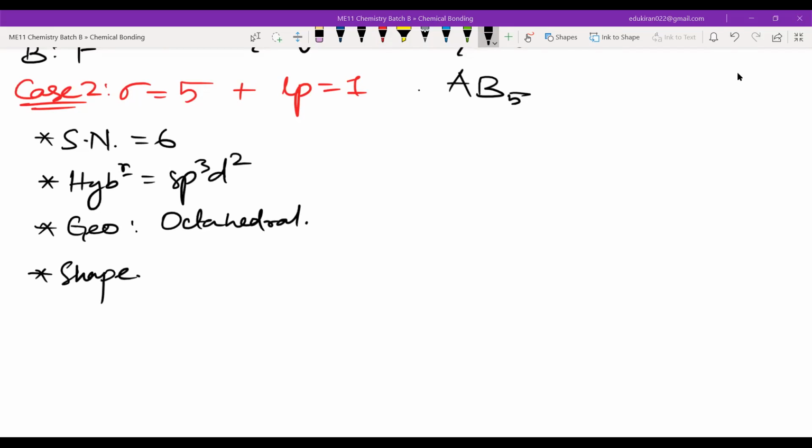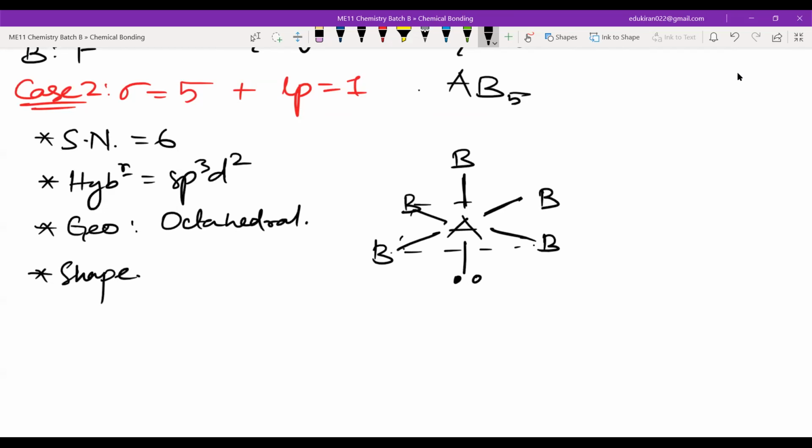So first of all, we will make A. Then let us put the lone pair here, and let us write the B's here. We can put the lone pair anywhere, but just to get the structure right.